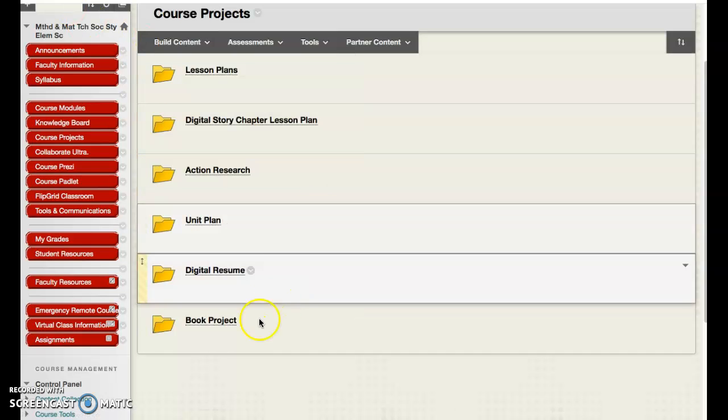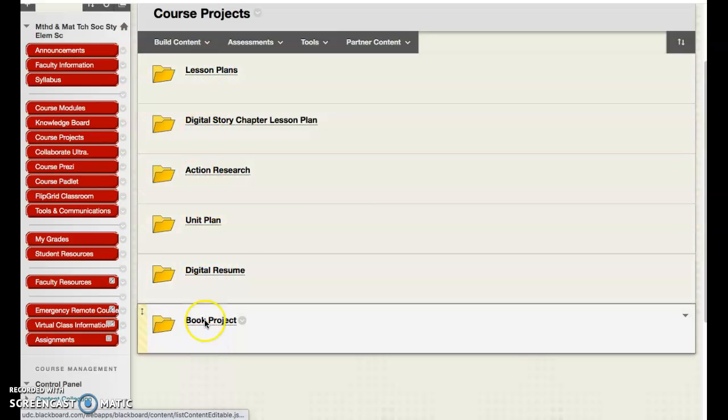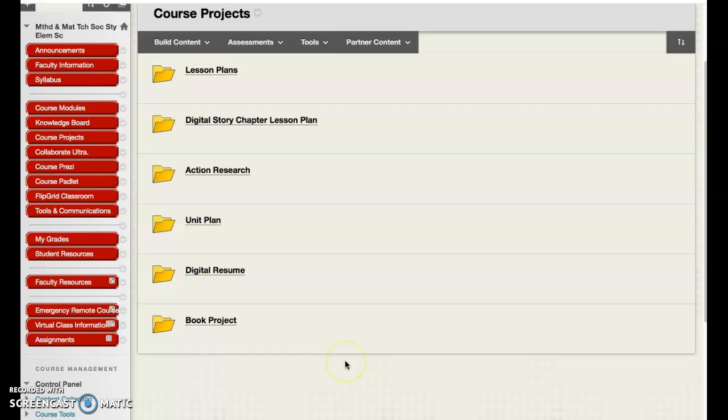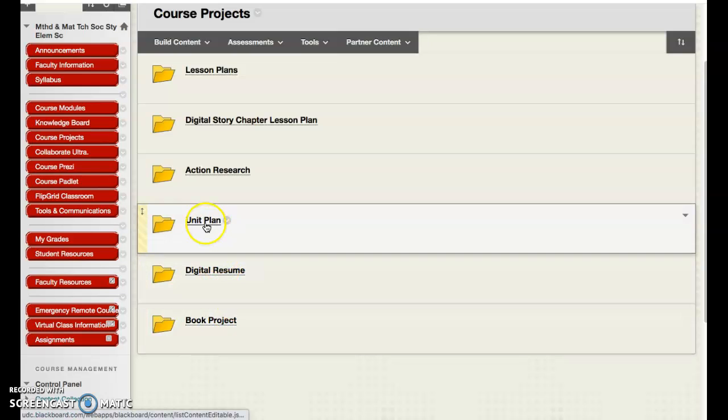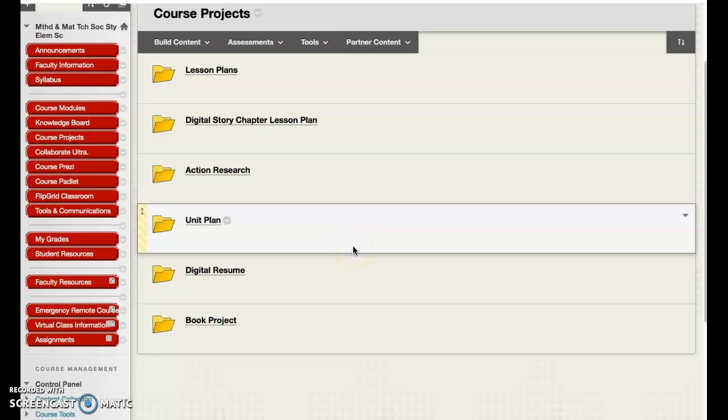Please refer to the assignment guides that are located in each of these folders if you are concerned or confused or have questions. And after you've looked at the assignment guides, reach out to me for clarification. Again, ladies and gentlemen, please make sure you have submitted work for each one of these assignments. Look in your grades, see where you have missing assignments, and make sure you get this work submitted to me by Sunday night. Thank you.